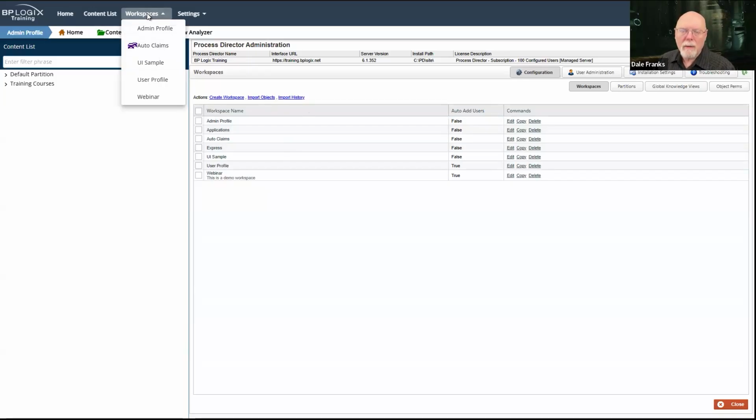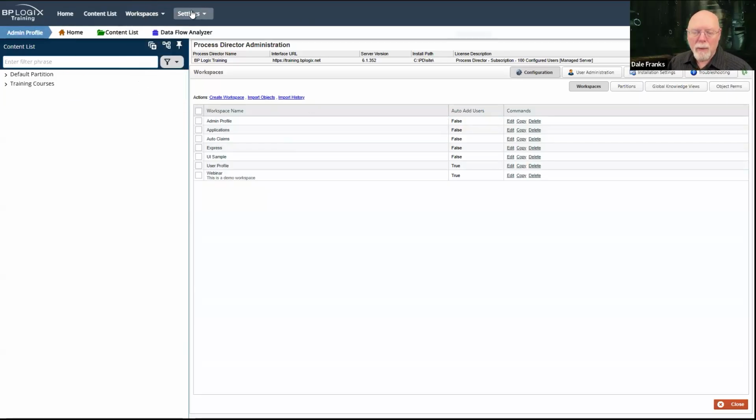If you are in Process Director 5 and lower, then it has a tabbed user interface, and instead of this menu bar appearing here, there'll be a tab bar, and that tab bar will display all of your workspaces.